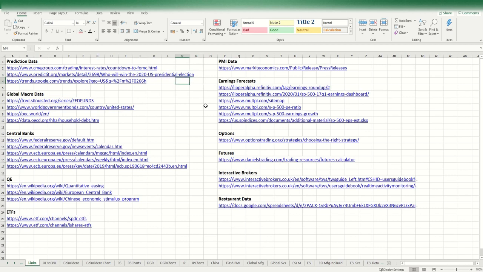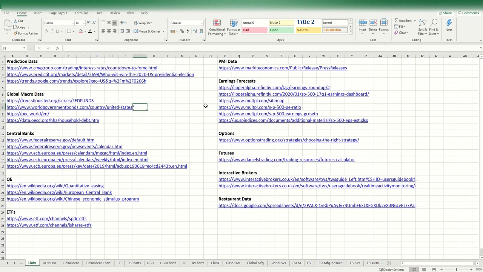Google Trends is always good. You can see what trends are developing on certain keywords in the world. That should also help you out as well. Macro data. St. Louis Fed is always good for quick and nasty data, and some actually in-depth data as well. And it's completely free.